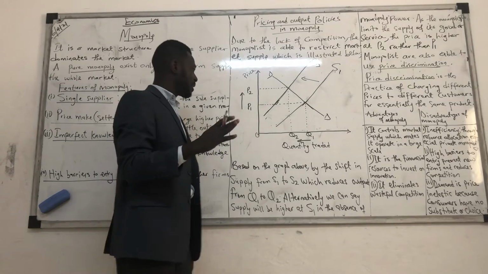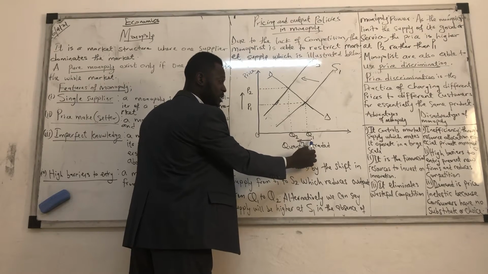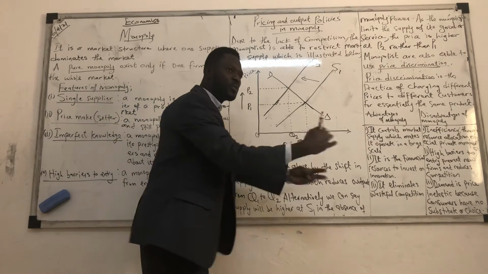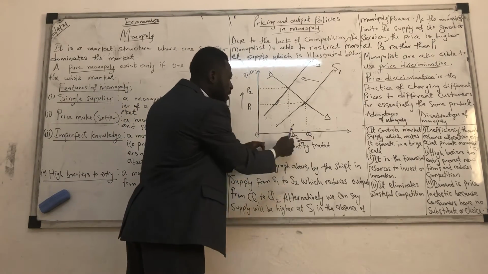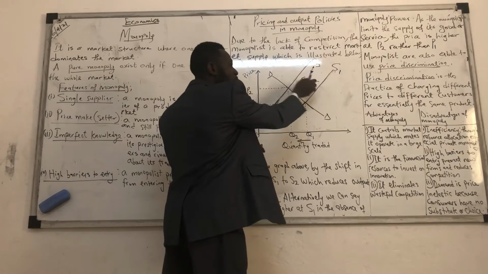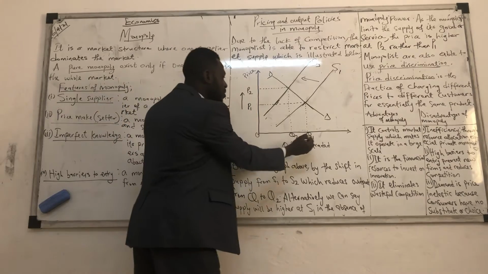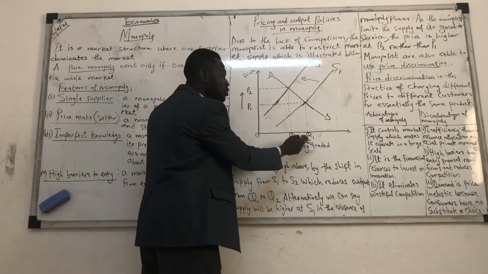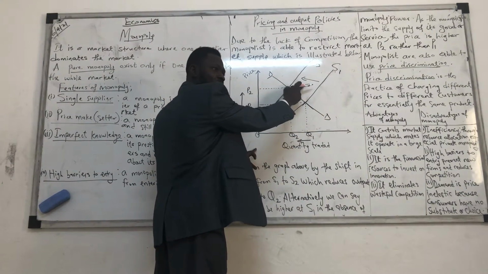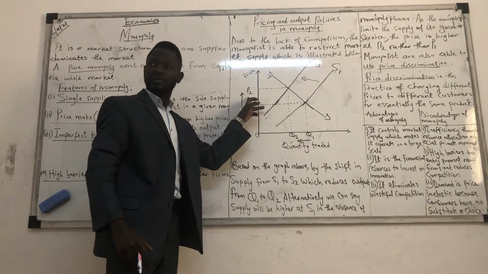In a monopolist market, what does a monopolist do? Look at what we say here. The quantity produced here, the output here, falls to Q2. So a monopolist could choose to reduce the output it supplies. And when it reduces the output, that means when you produce little, your supply will be what? Little. Yeah. So a monopolist, because it is a monopolist, can reduce its output. So when it reduces its output from Q1 to Q2, its supply will shift from S1 to S2. And as a result of this, the price will increase from P1 to P2.